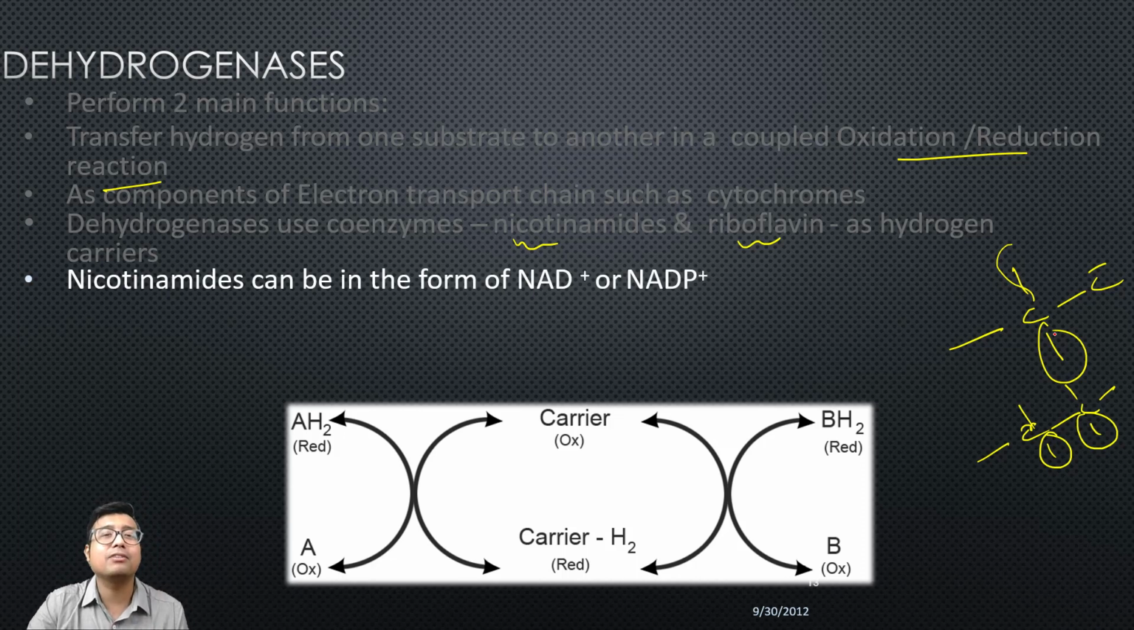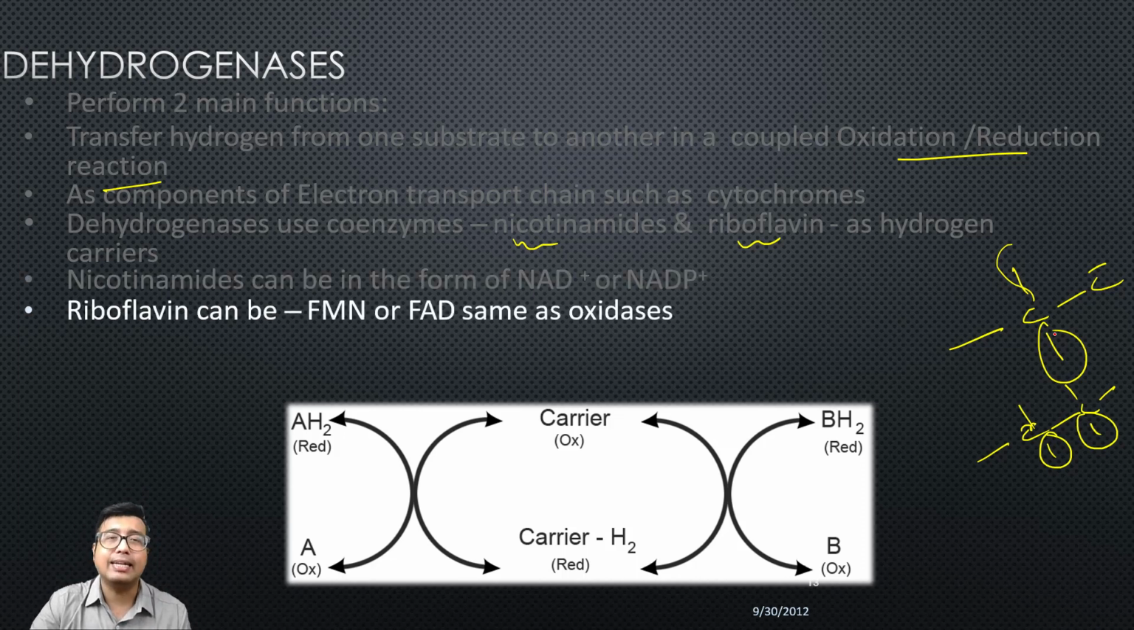So nicotinamide can be in the form of NAD or NADP, and riboflavin can be in the form of FMN or FAD, just like the previous class of enzyme, the oxidases. Alright, so this is about dehydrogenase. How is dehydrogenase different from oxidase? In case of oxidase, molecular oxygen was the electron acceptor, and as I told you, dehydrogenase cannot use molecular oxygen. They use other substrates as proton donor or electron acceptor.